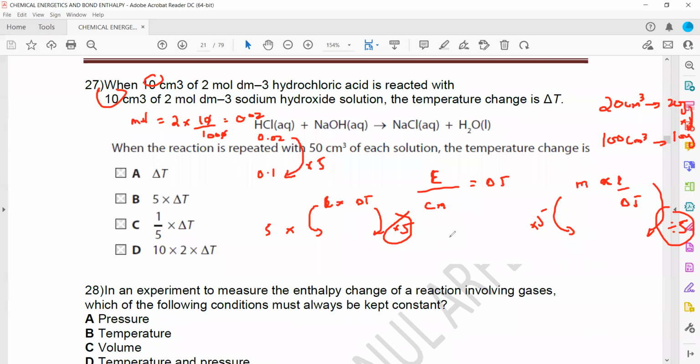The same idea. Because of change in moles, it is multiplied by 5, and because of change in mass, it is divided by 5. So what is the temperature change? It will be delta T, or A will be the right answer. Is it clear, this one? Why is the temperature change the same?